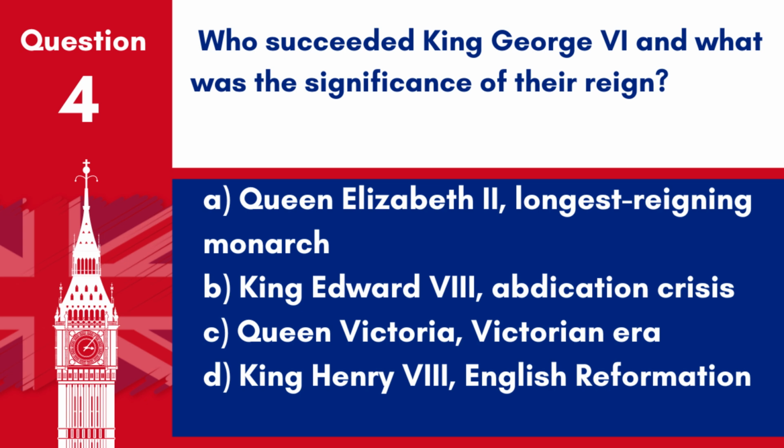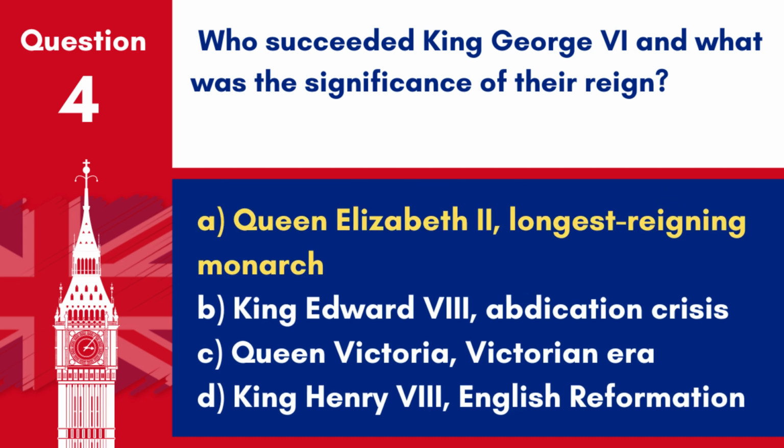Question 4. Who succeeded King George VI, and what was the significance of their reign? A. Queen Elizabeth II, longest reigning monarch. B. King Edward VIII, abdication crisis. C. Queen Victoria, Victorian era. D. King Henry VIII, English Reformation. Answer: A. Queen Elizabeth II, longest reigning monarch. Queen Elizabeth II succeeded King George VI and is significant for being the longest reigning monarch.